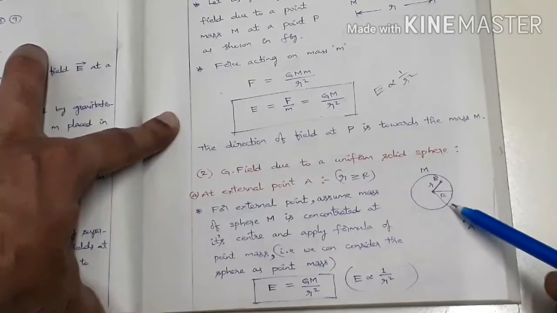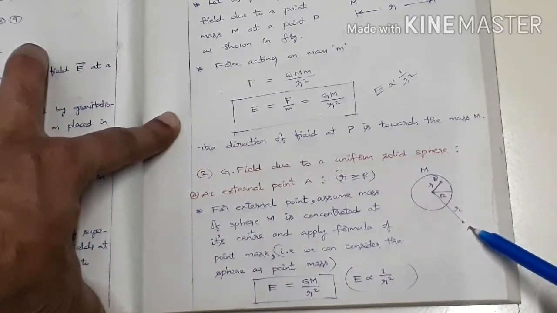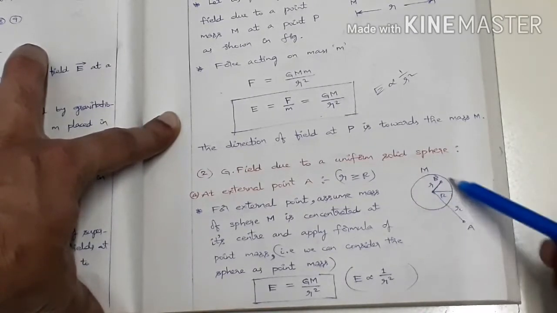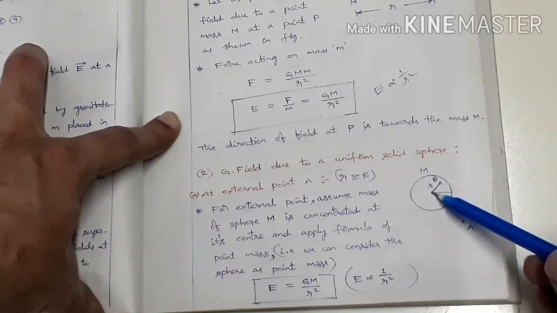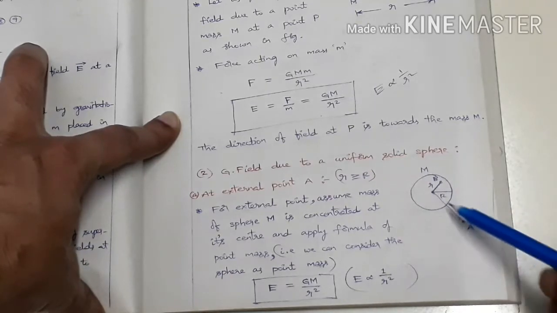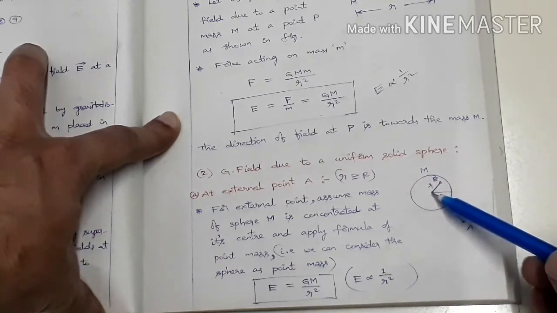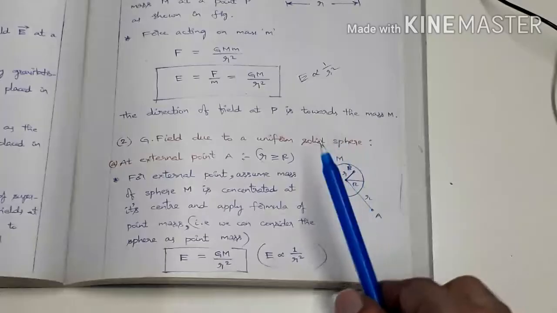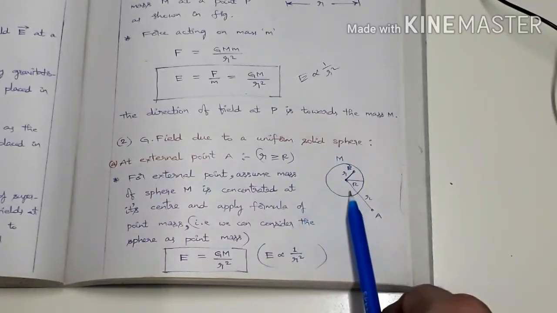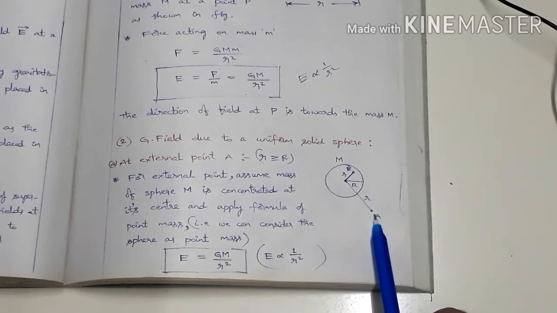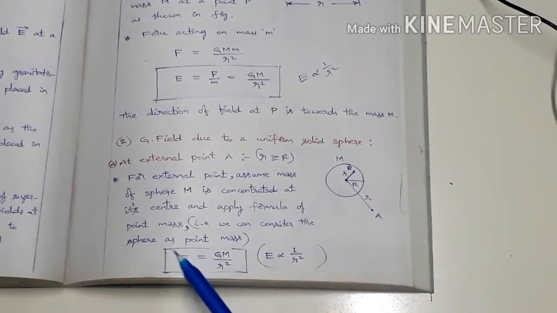for points lying outside the sphere, this sphere is considered to be a small point mass. So now you can imagine two point masses. One point mass is capital M here, another point mass is small m here. So for a point outside the solid sphere, what is gravitational field intensity?